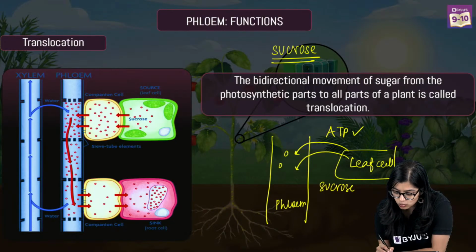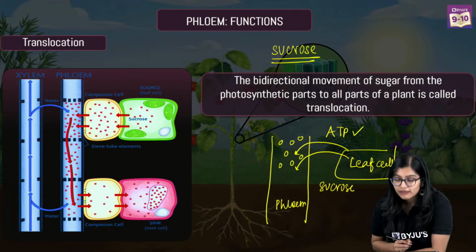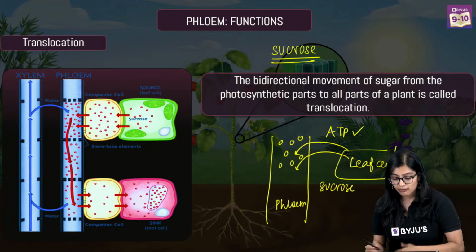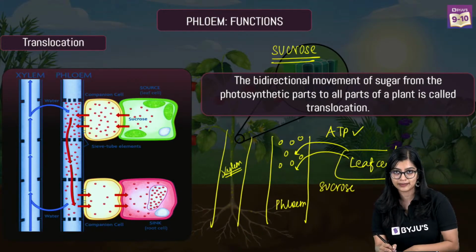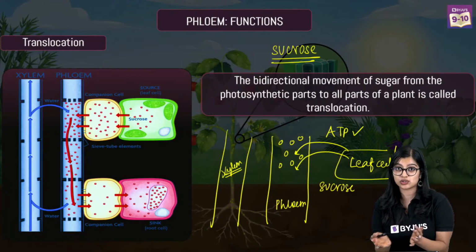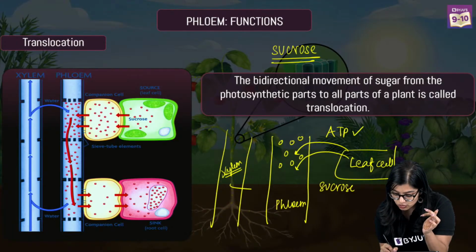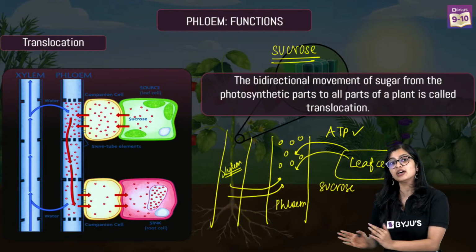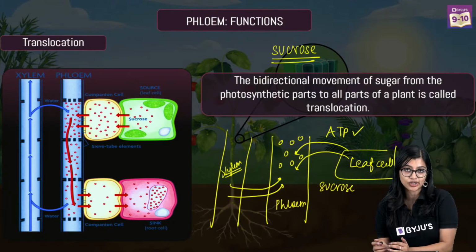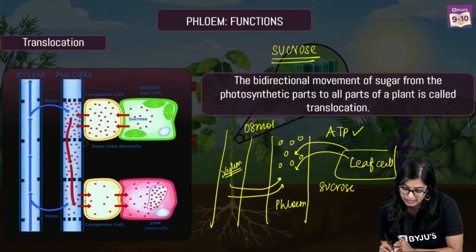Now, when all my sucrose enters the phloem, there is a lot of solute, while in comparison the xylem has a lot of water. So there's a concentration difference, and some amount of water will now move into the phloem. Why does the water move in? Due to osmotic pressure, right? There is a concentration difference.